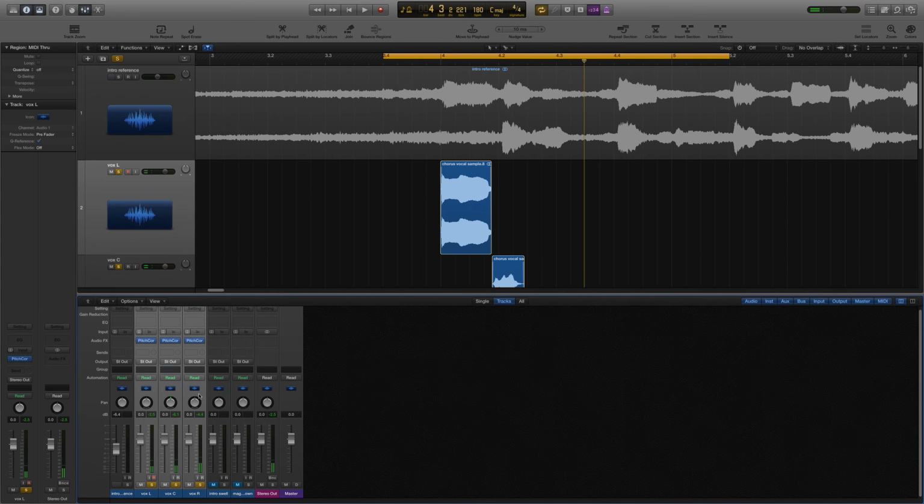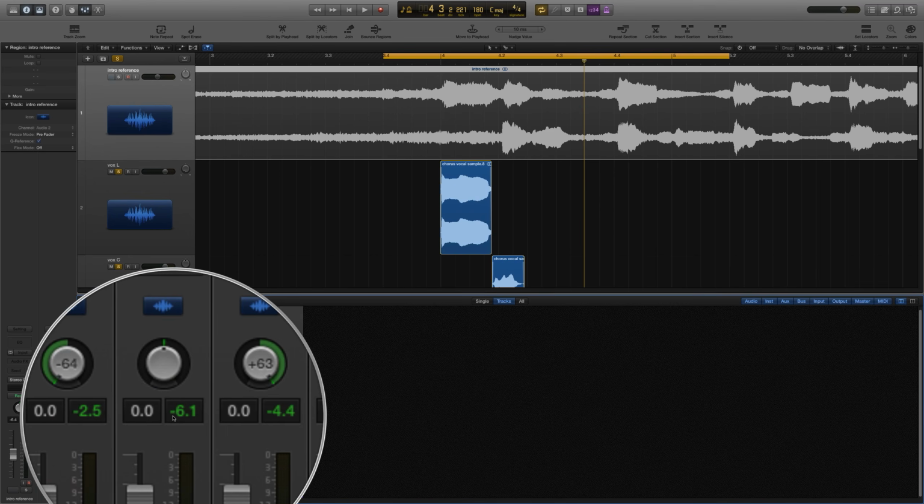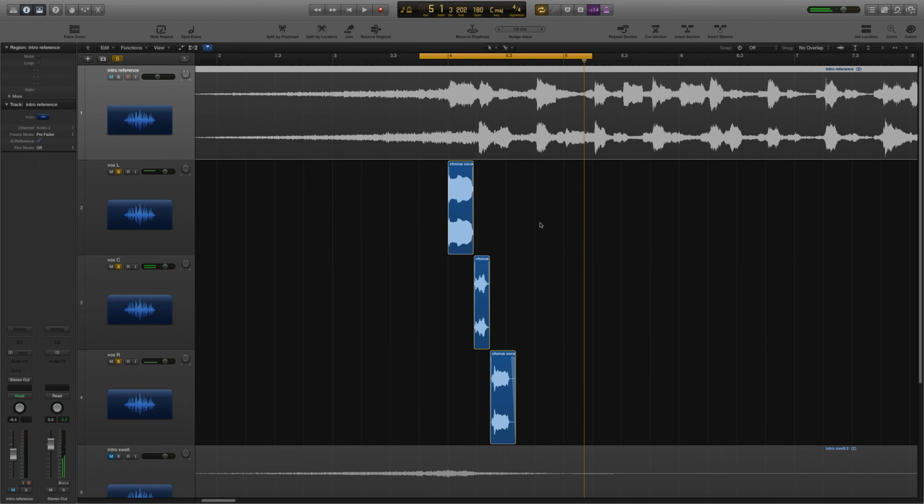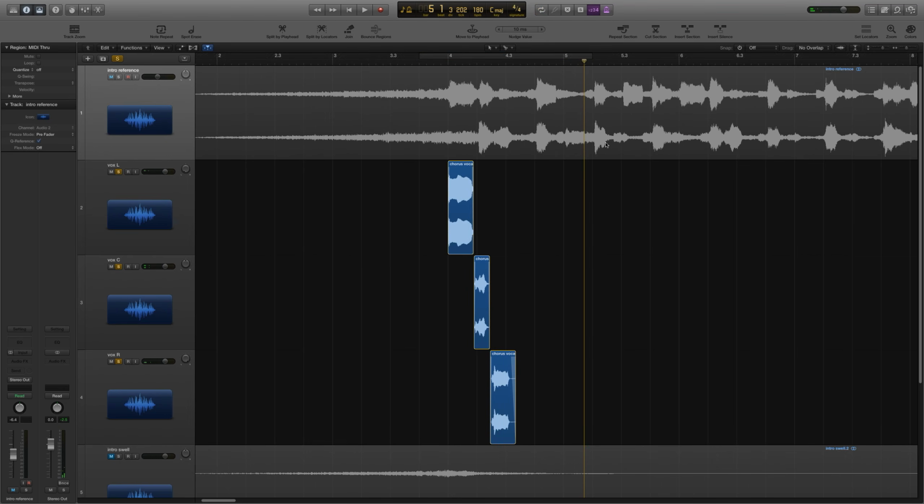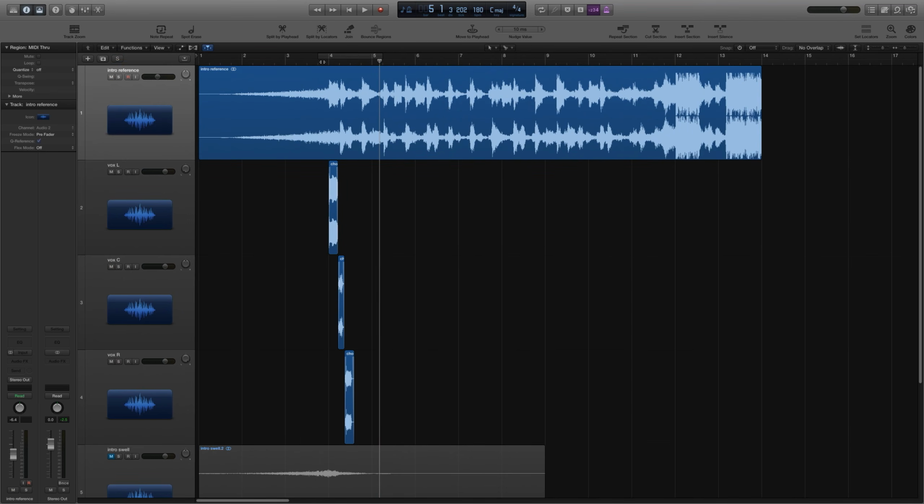So let's pan these out. Let's take these three tracks. Let's pull the left one far left, the right one far right, and keep the center one center. So let's listen to what that sounds like now. Magical. Cool. So the full word magical comes in on, I think, four different points.